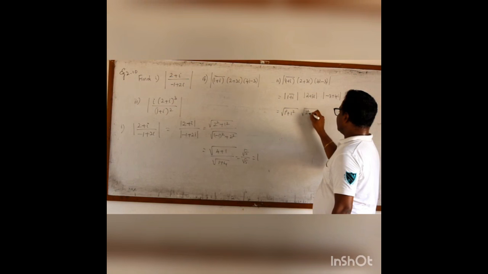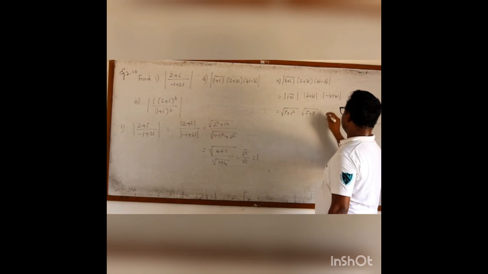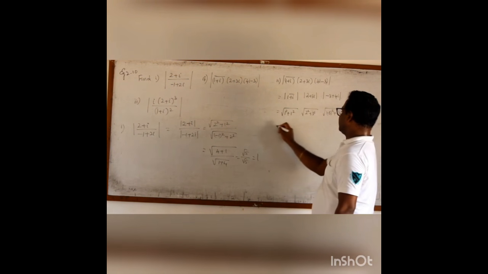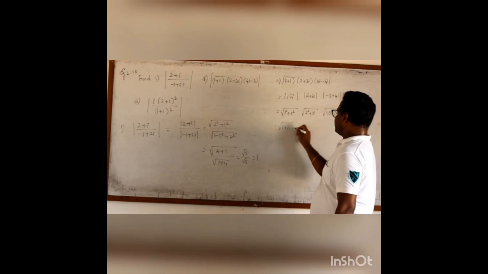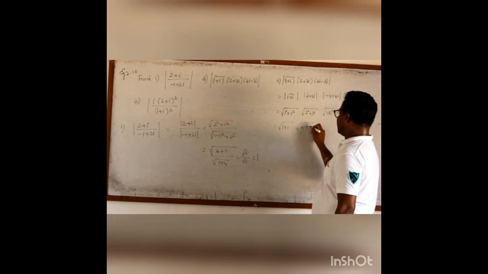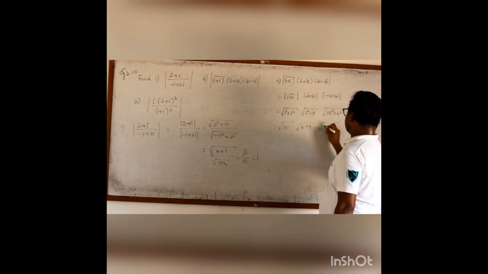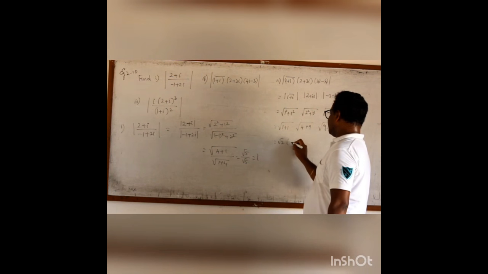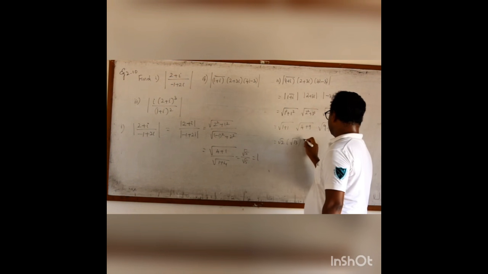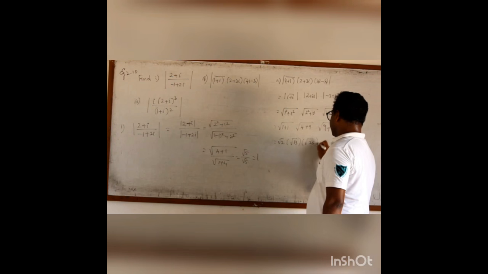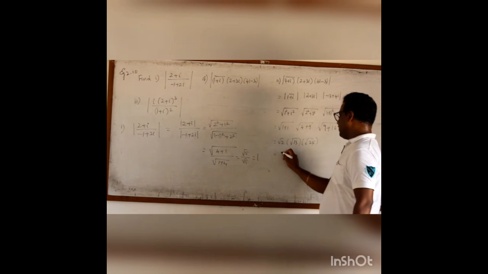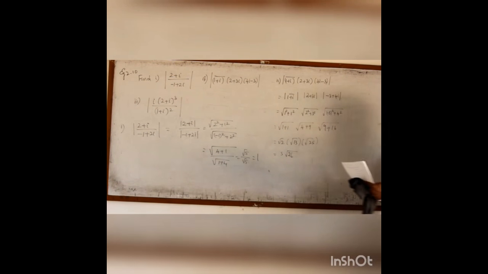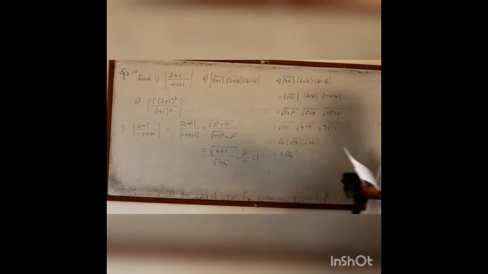This is 2 square plus 3 square. Similarly, this one is root of minus 3 the whole square plus 4 square. It is 1 plus 1, it is 4 plus 9, and this is also 9 plus 16. It is root 2 into root 13 into root 25, which is 5 into root of 2 13s are 26. So it is 5 root 26.